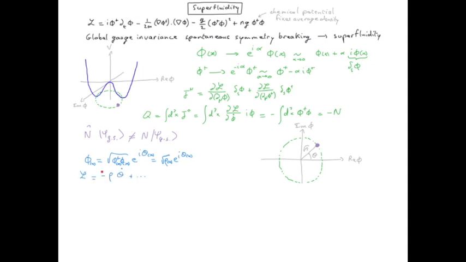So that's the only term which involves θ dot, and from that we can calculate the canonical momentum π for θ. So we see that the canonical momentum to the phase is the density. So if we want to canonical quantize, we need to impose the commutator between θ and π to be equal to i times the delta function.